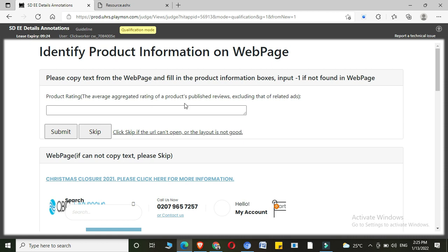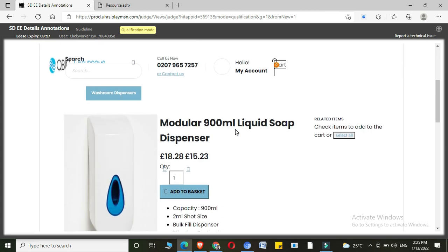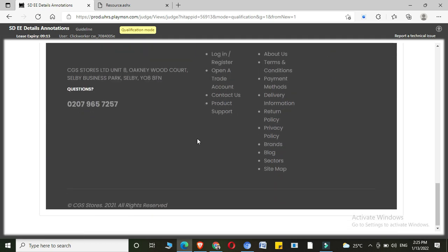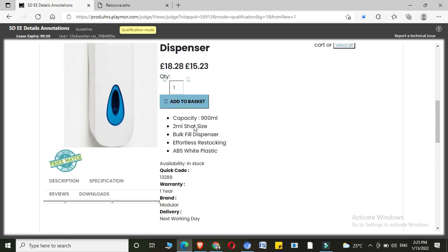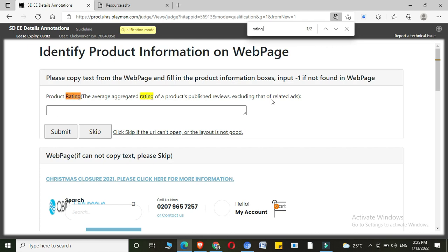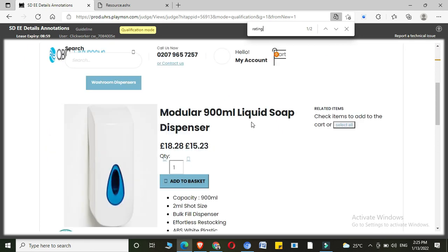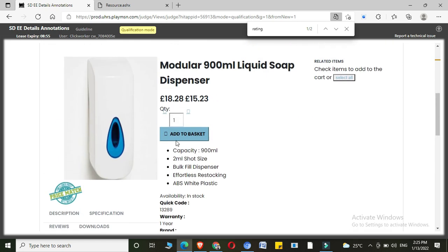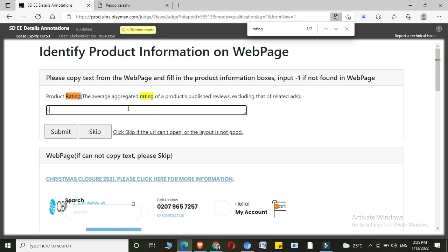Average aggregated rating of a product, published reviews. Average rating. So we should see how much rating was given to this particular product. So rating. Let's see. There are only two terms here. I couldn't find rating of this particular product, so I'll go with -1.